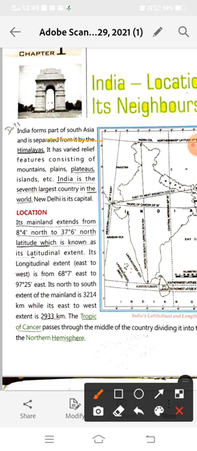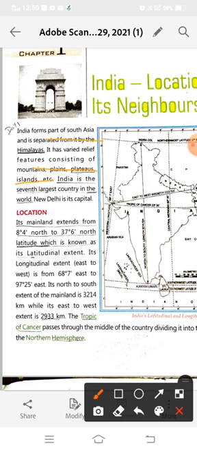It has varied relief features consisting of mountains, plains, plateaus, islands, etc. Varied relief features means different types of physical divisions. India has a variety in physical divisions: mountains, plains, plateaus, islands, coastal plains, etc. India is the 7th largest country in the world and New Delhi is its capital.